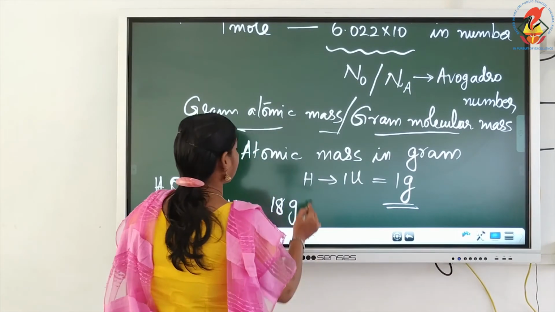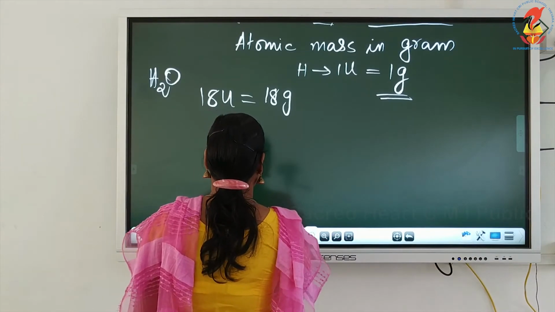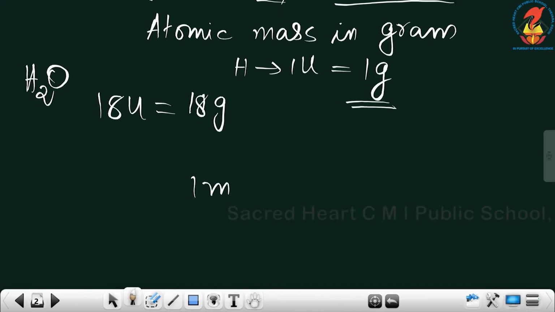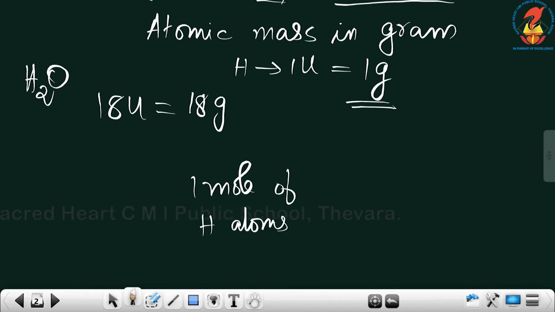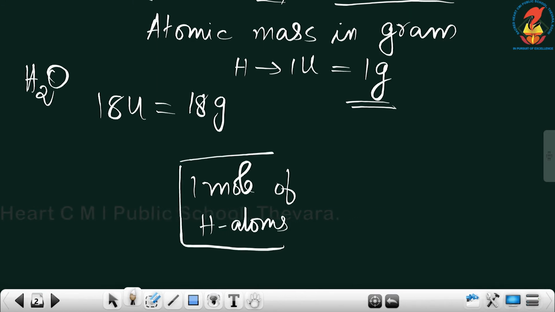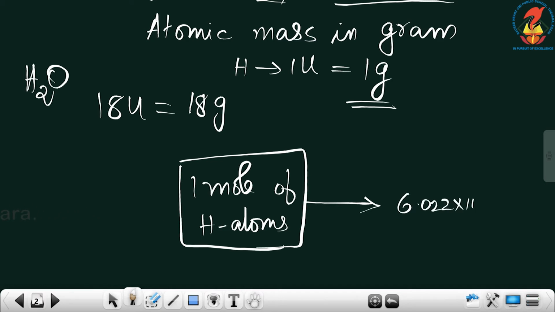Okay, now we can see the relationship with 1 mole. If you are taking 1 mole of hydrogen atoms, its number is fixed there. Its number will be equal to 6.022 into 10 raised to 23 hydrogen atoms.